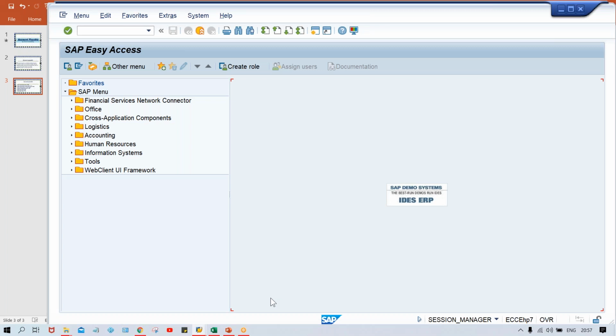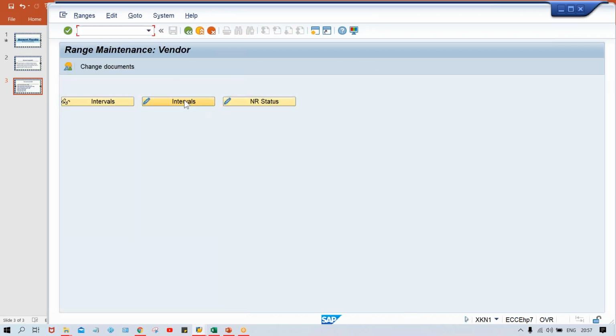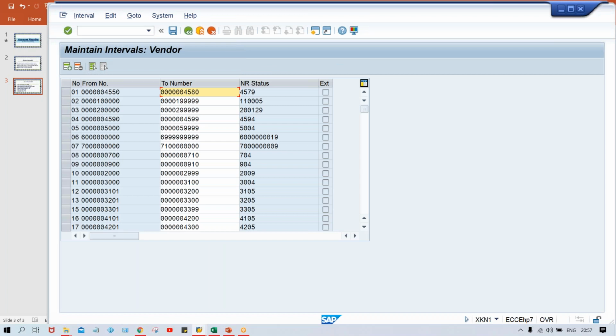Right? So now what is the root cause of this error? As I told you, if you are able to remember, go to the XKN1 transaction code, or else you can see the previous video also. In XKN1, our number range is P1.